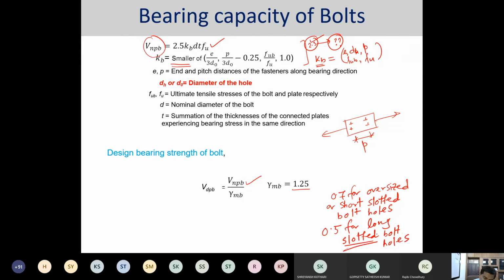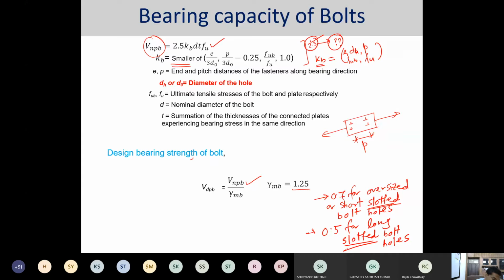So what is meant by slotted? That will come a little later. But these two are the factors that are to be multiplied with the nominal bearing strength calculated over here.